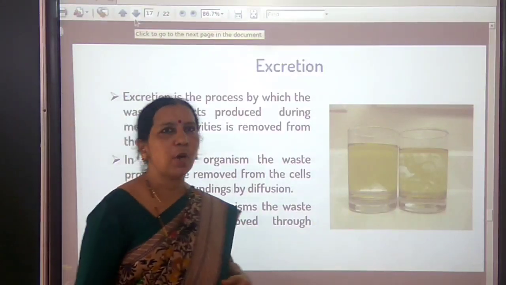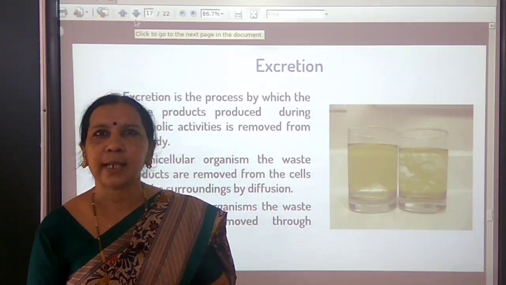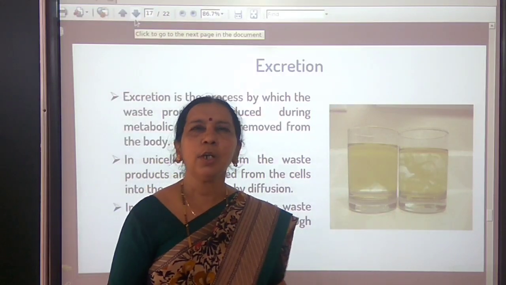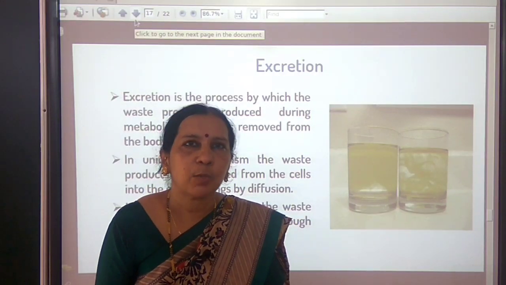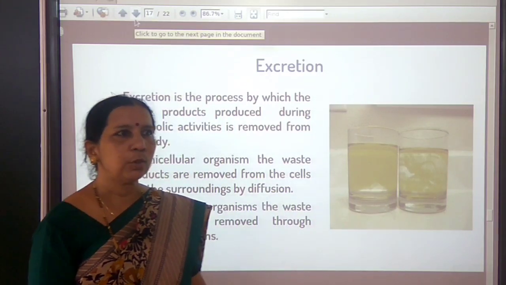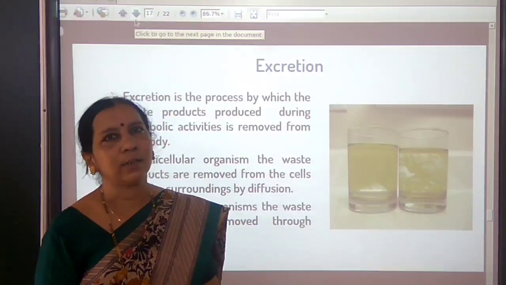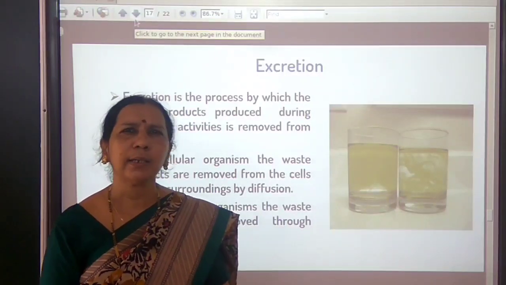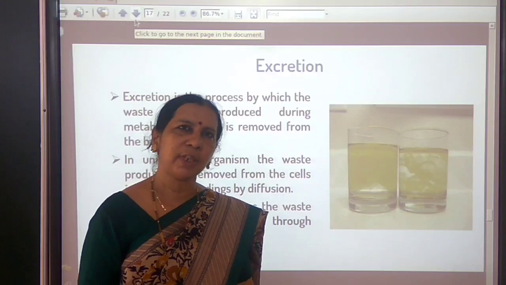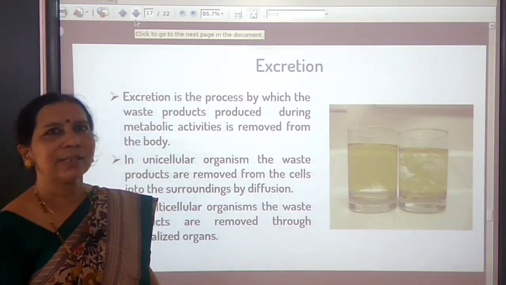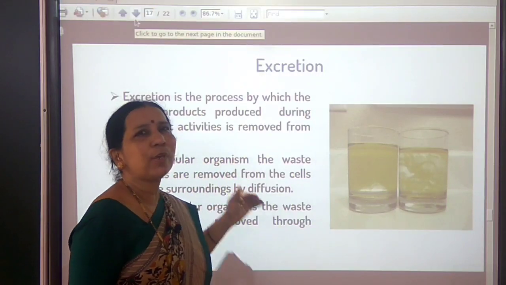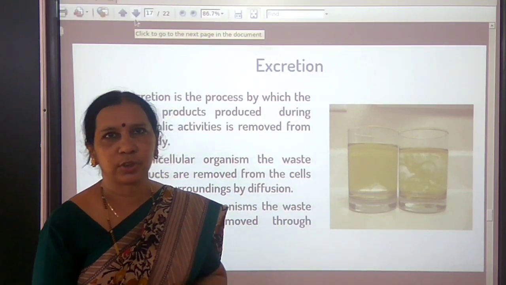Now let us move on to another important life process that is very essential in all living organisms. The process is called excretion. What do you mean by excretion? You know, there are various metabolic activities taking place in our body, even in plants' body. During these metabolic functions of the body, many waste materials are produced.